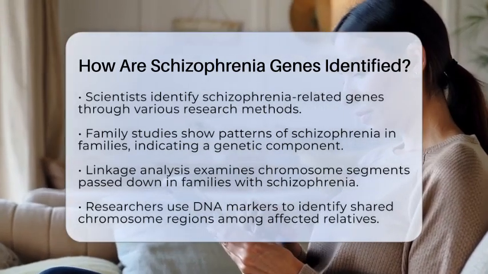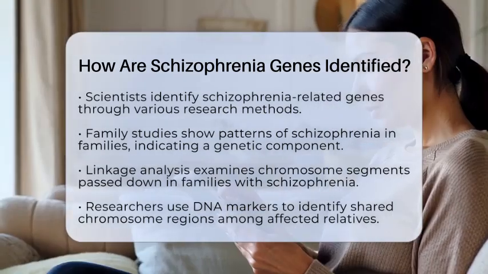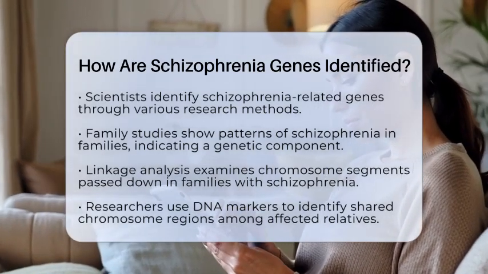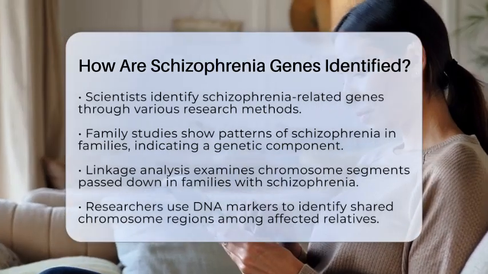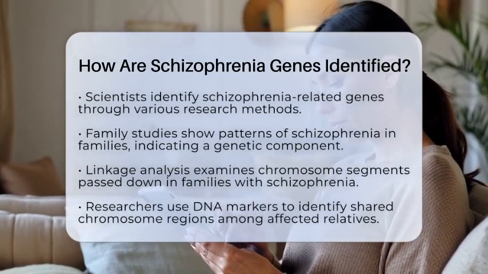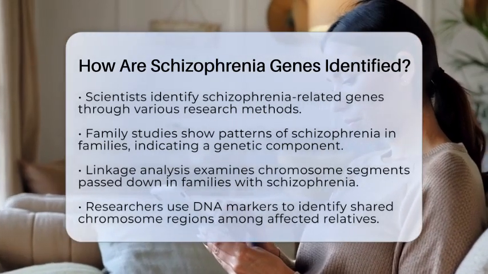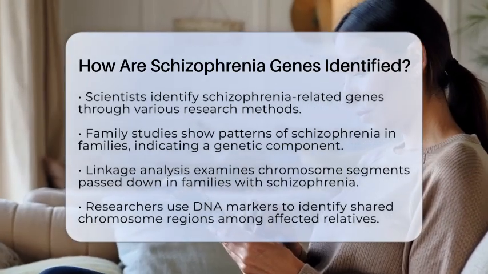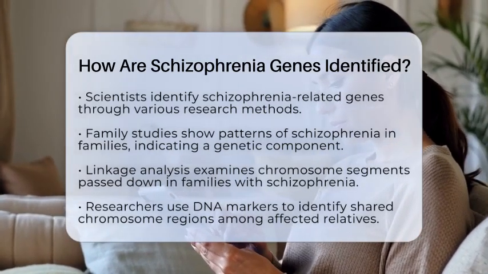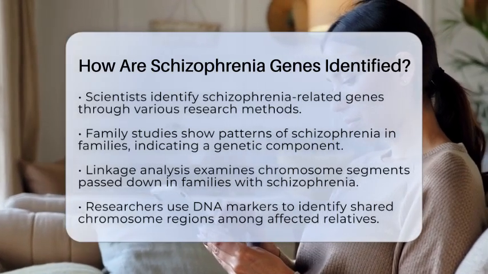When researchers observe families with multiple members affected by schizophrenia, they can identify patterns that hint at genetic links. One of the main methods used is called linkage analysis. This technique examines specific segments of chromosomes that are passed down through generations in families with schizophrenia. By studying these families, scientists can pinpoint chromosome regions that likely contain genes related to the disorder.